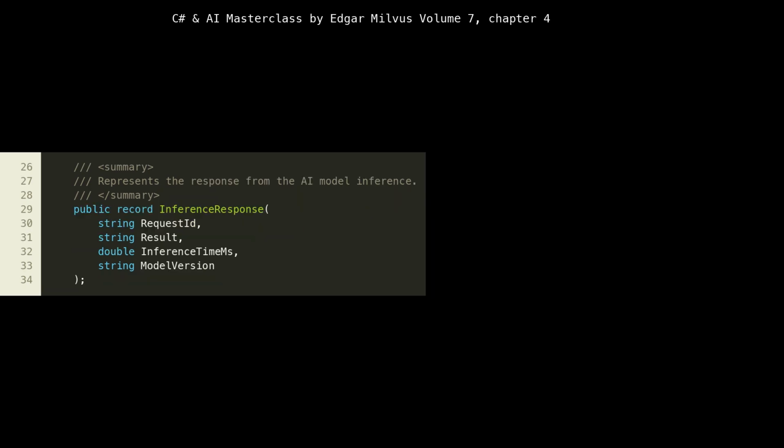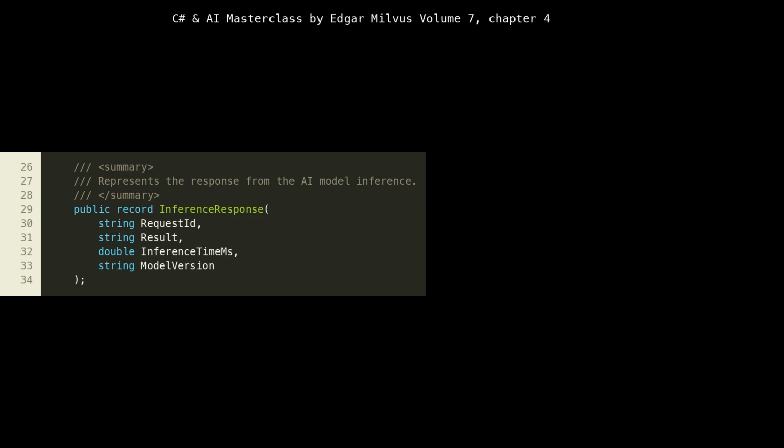Following the InferenceRequest, at lines 26 to 34, we define another record, InferenceResponse. This structure encapsulates the output from our AI model. It mirrors the request ID for correlation, provides the result of the inference, includes InferenceTimeMs, essential for performance monitoring and latency analysis in a microservice, and ModelVersion. The model version is particularly important in cloud-native AI systems for A/B testing, canary deployments, and ensuring reproducibility or debugging issues tied to specific model iterations.